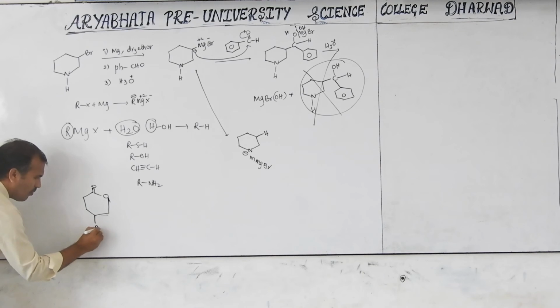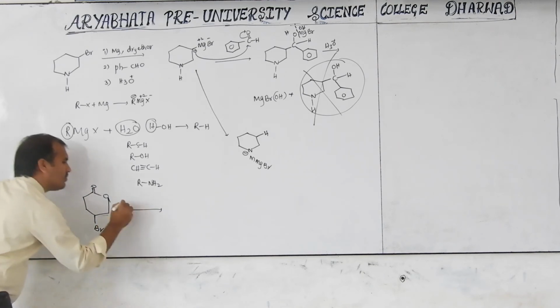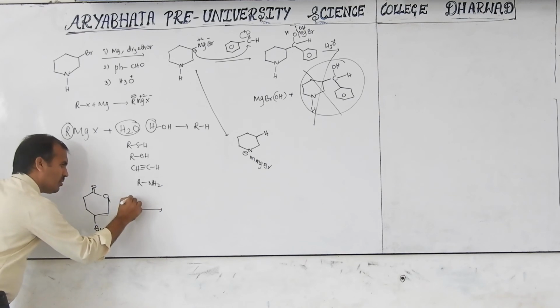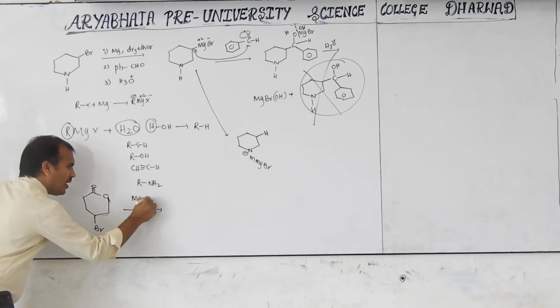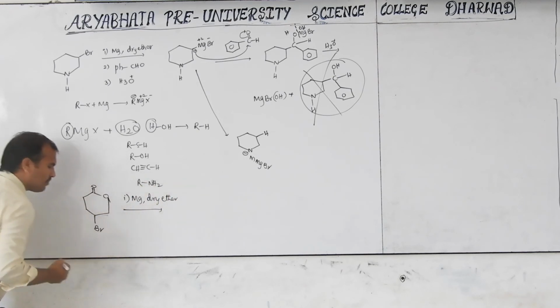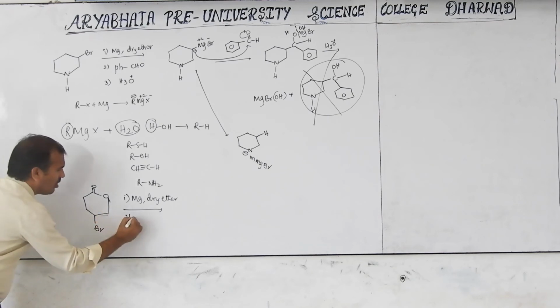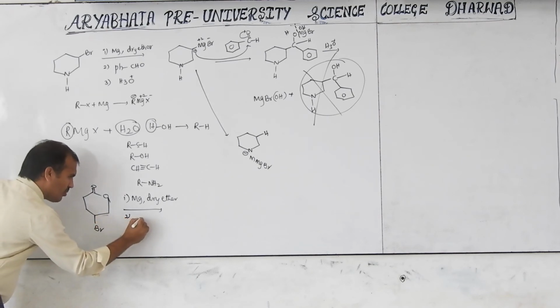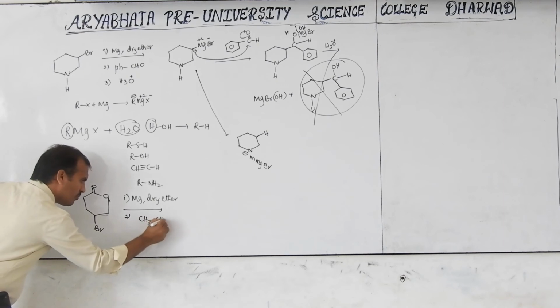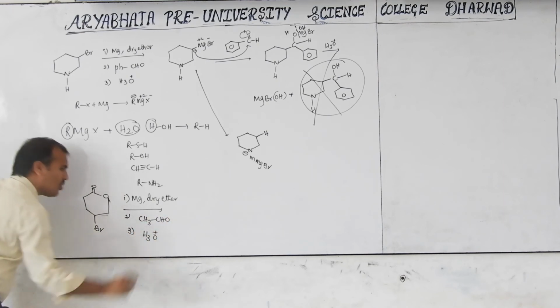Here, bromine. This reacts with magnesium, dry. This is the first step. Next, the second one. What do you get? Any other aldehydes, for example, acetaldehyde. And the third step is acetic hydrogen. You have to answer this.